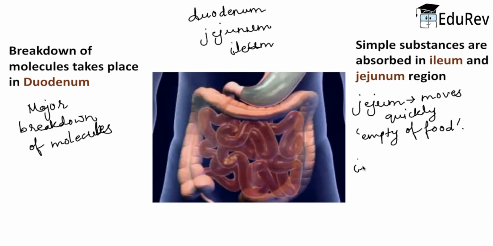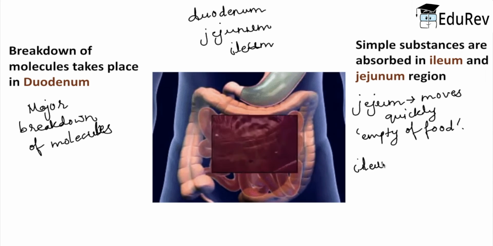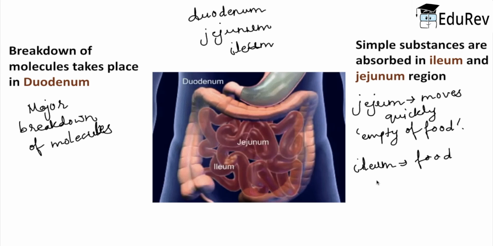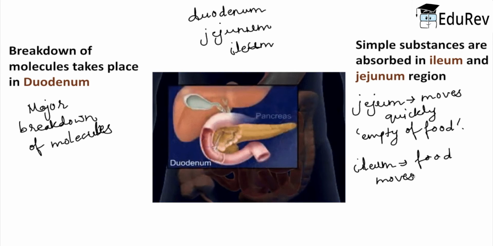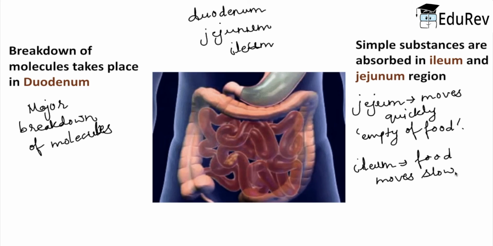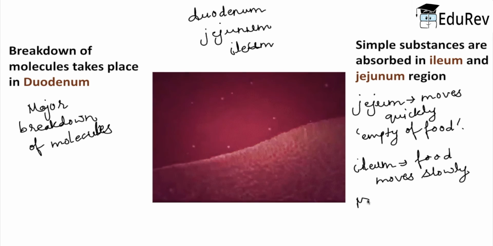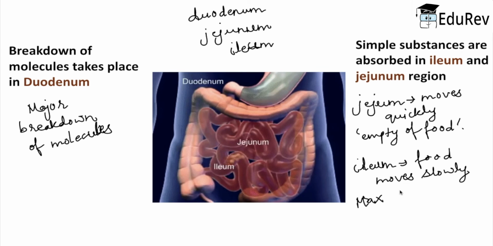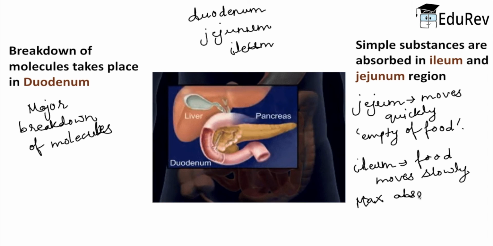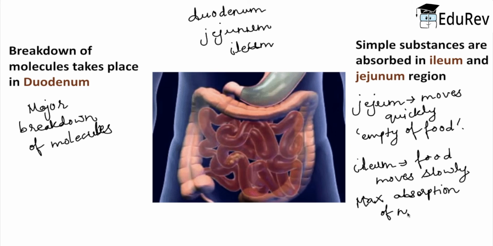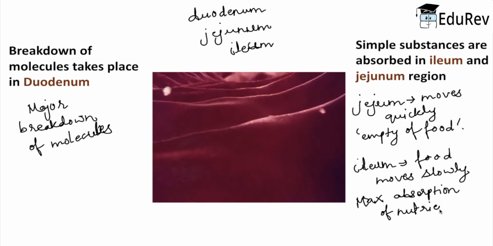Now coming to the ileum region, in the ileum the food moves really very slowly. Food moves slowly for the maximum absorption of the nutrients. So food moves slowly here, and the maximum absorption of nutrients takes place here.